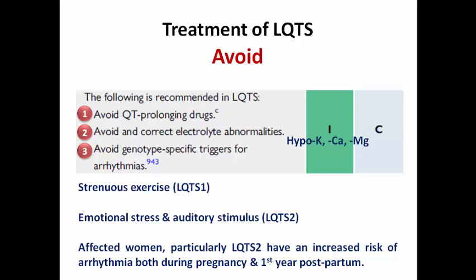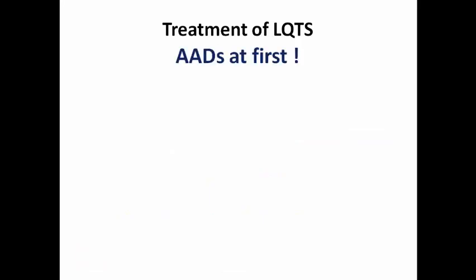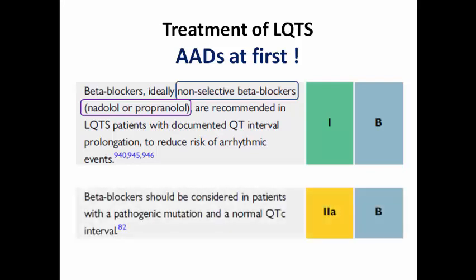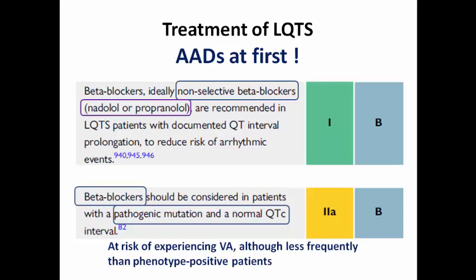year postpartum. The first line of treatment is antiarrhythmics, ideally non-selective beta blockers like nadolol or propranolol in those with documented QT interval prolongation to reduce the risk of arrhythmic events, and also in patients with a pathogenic mutation and normal QT interval, as they are still at risk of ventricular arrhythmia, less frequently than phenotype positive patients.